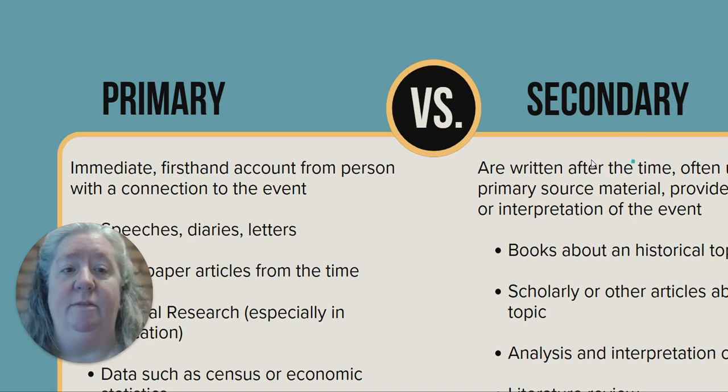First, we'll look at primary versus secondary sources. Primary sources are first-hand accounts of people who are connected to an event. Sets of unanalyzed data and original research are also considered primary sources. Secondary sources are written after an event or a research study occurs and provide an analysis or interpretation of the event, data, or research. Books about a historical event, data analysis, and literature reviews are all examples of secondary sources.